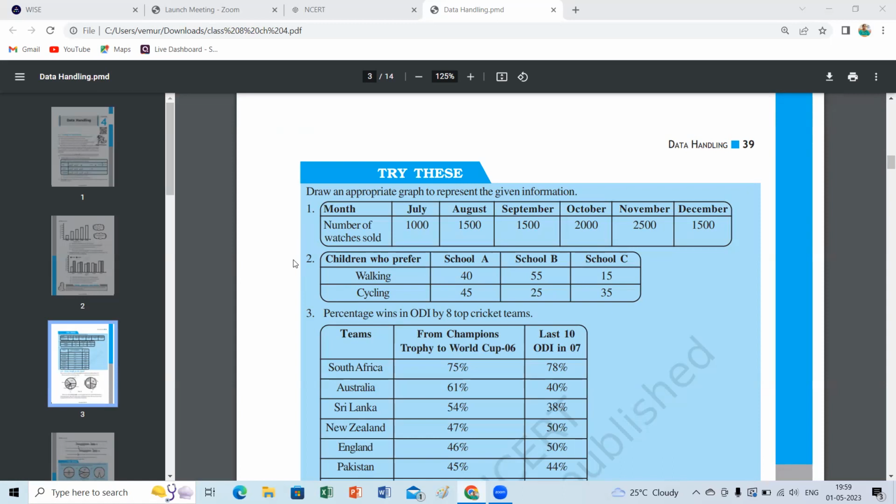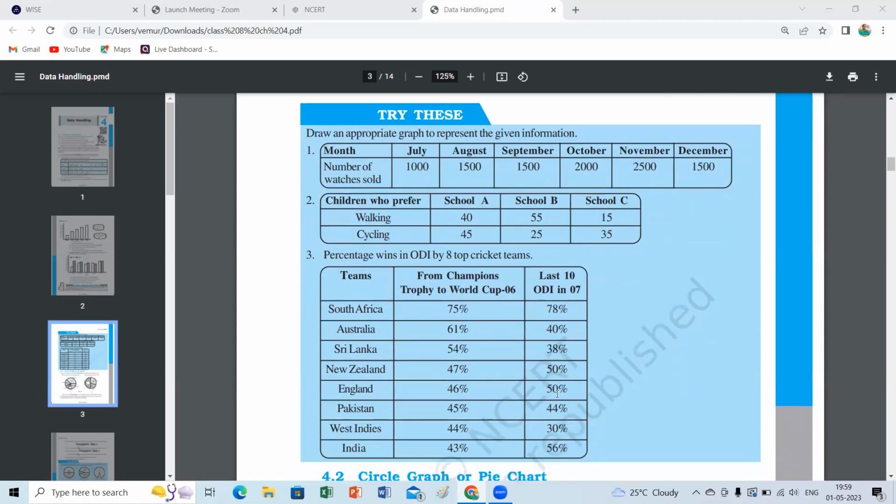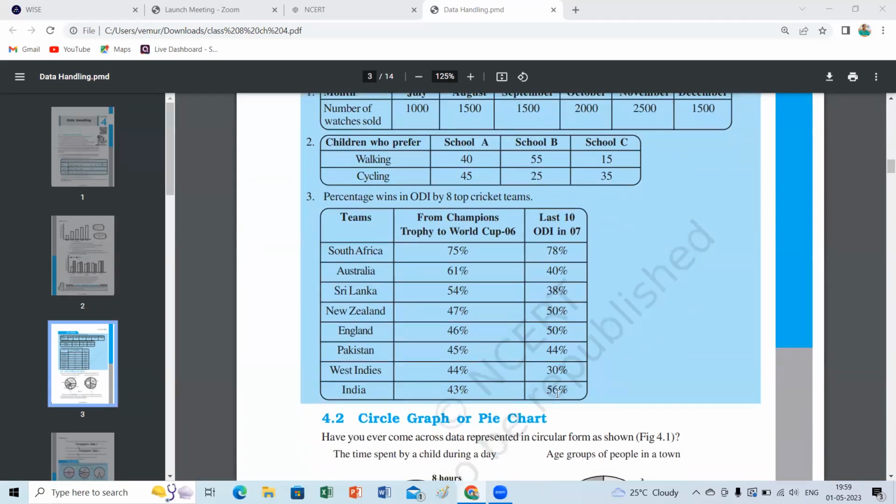You can try these two, children. The next class we will go with the rest of the part, because percentage is also mentioned. It is very much the same. Percentage of ODI wins by 8 top cricket teams from Champions Trophy to World Cup, last 10 ODI in 2007.